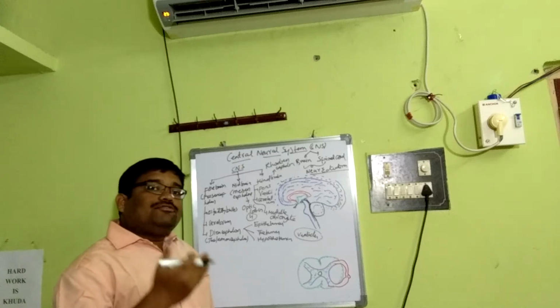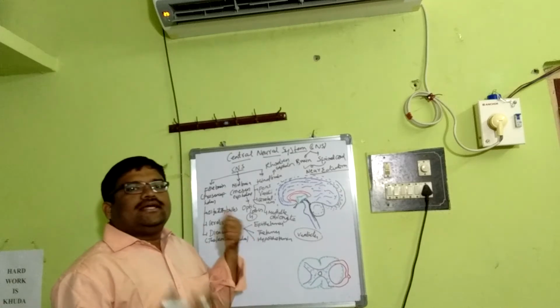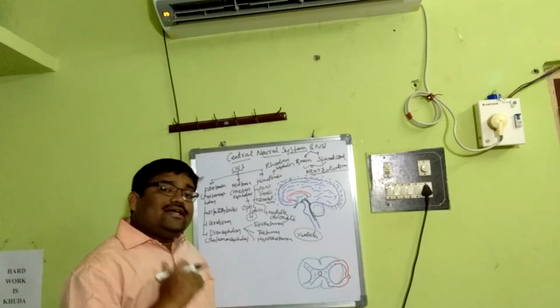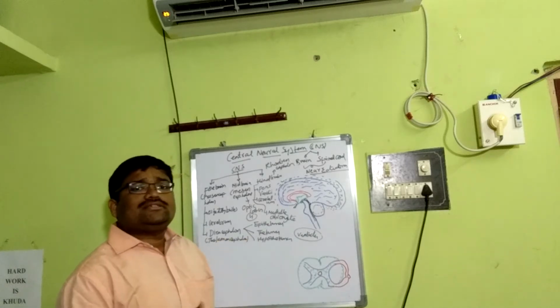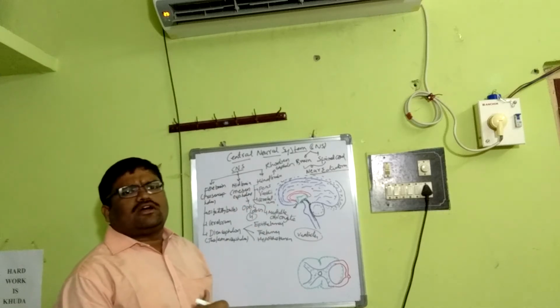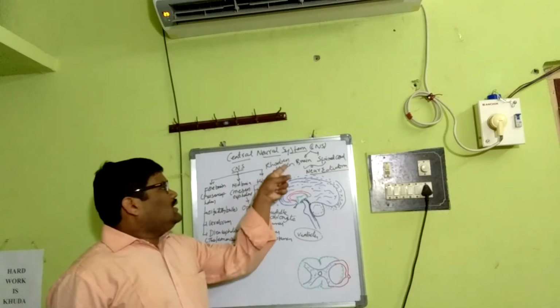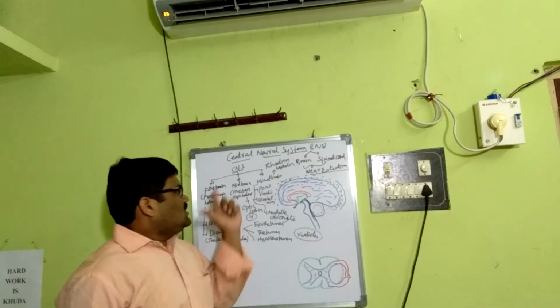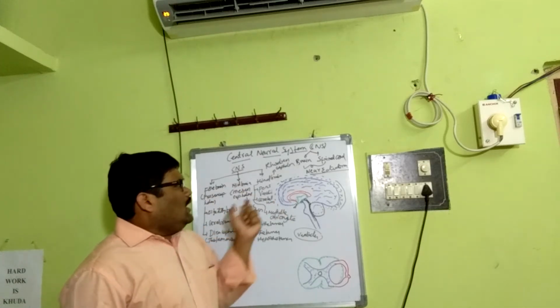The forebrain again has 3 different parts: the olfactory bulbs, the cerebrum, and the diencephalon, which is called thalamencephalon. The diencephalon consists of epithalamus, thalamus, and hypothalamus. The midbrain consists of 4 optic lobes, known as corpora quadrigemina. The hindbrain consists of pons varoli, the cerebellum, and the medulla. These are the different divisions.